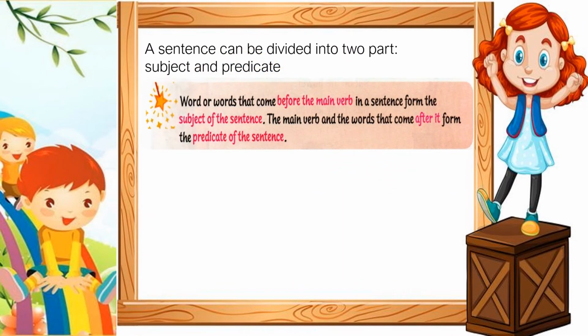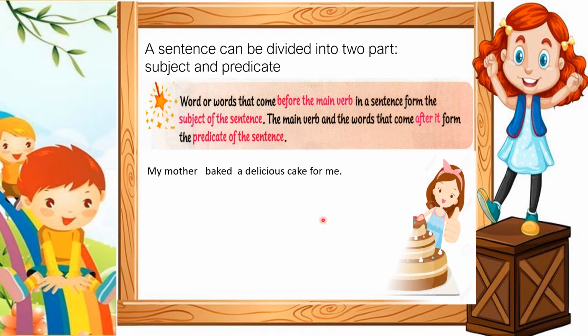Now children, let us see another example. My mother baked a delicious cake for me. So children, the word or words that come before the main verb in a sentence form the subject of the sentence.